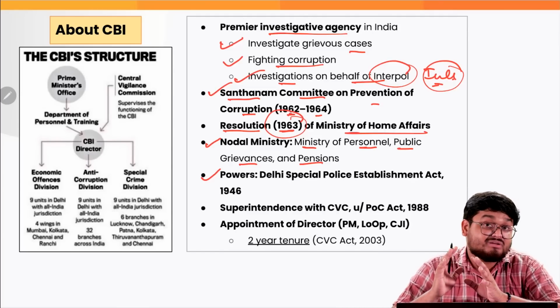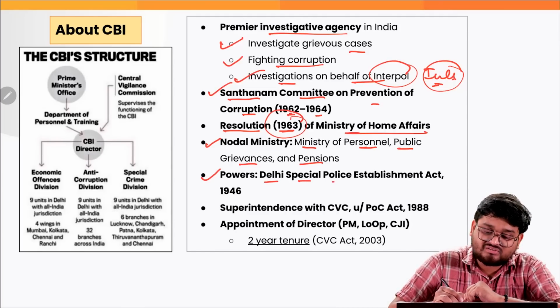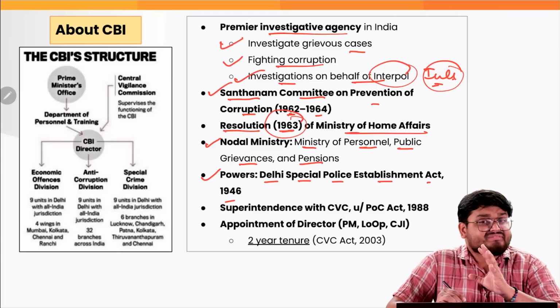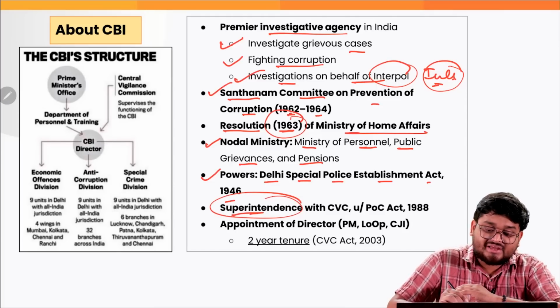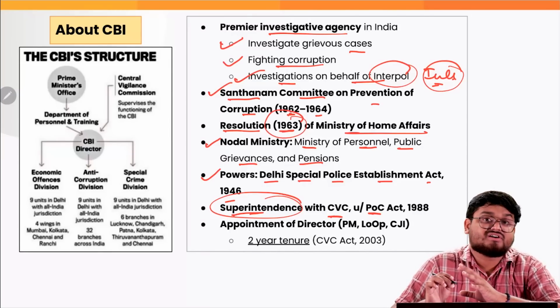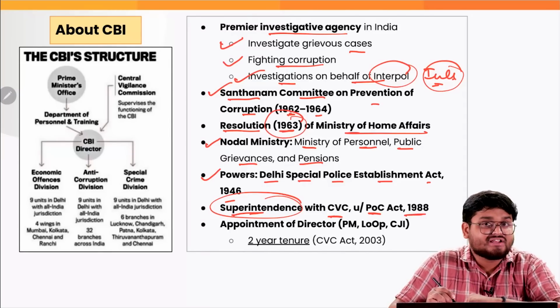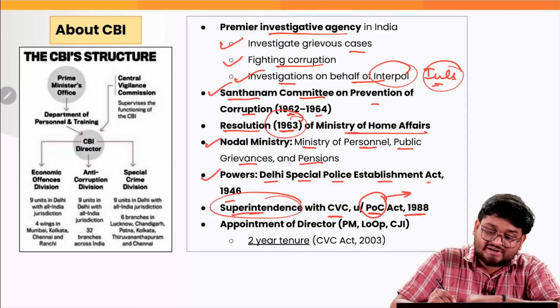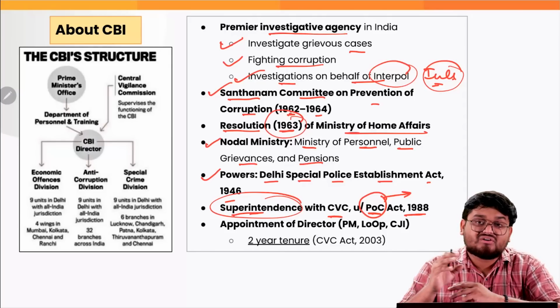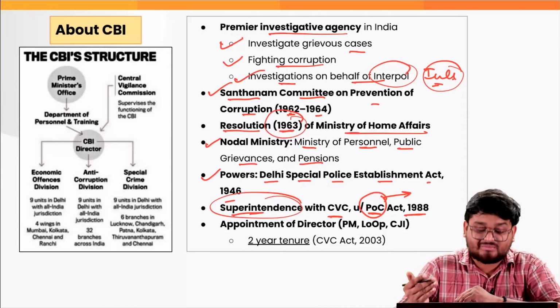The powers that the CBI draws are from the Delhi Special Police Establishment Act of 1946, and the superintendence of the CBI is with the CVC, Central Vigilance Commission, under the Prevention of Corruption Act 1988. This is a very important act for the conviction of central government employees in cases of corruption.